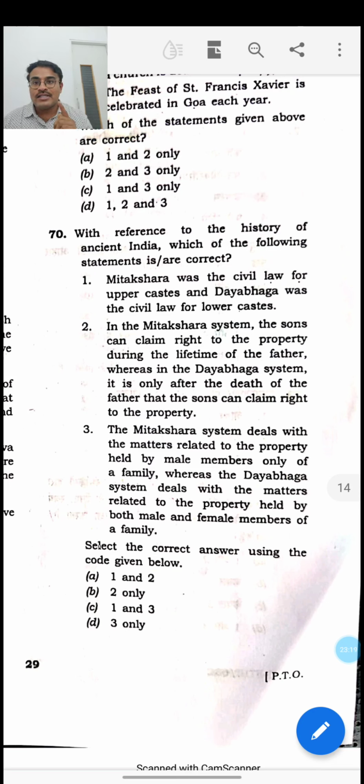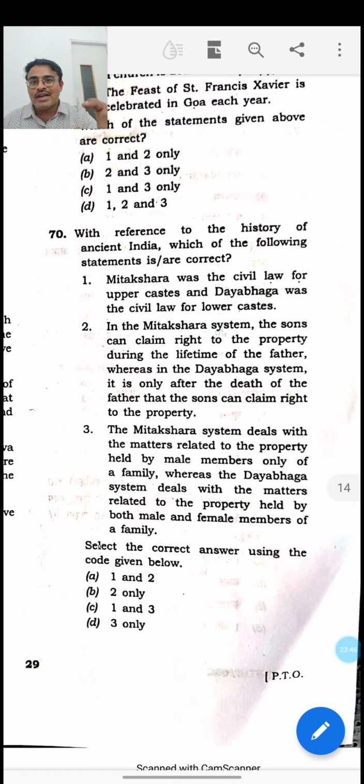So the second statement is correct, and naturally the third statement is wrong, because both the Mitakshara and Dayabhaga schools don't entertain women's property rights. Dayabhaga gives minimal property rights to widows, but if that were considered, the third statement would become right too, so that is not the case. We only have to consider that 2 is the correct answer, and 2 only, that is B, is the correct answer for this question, because there is no option for 2 and 3 only.